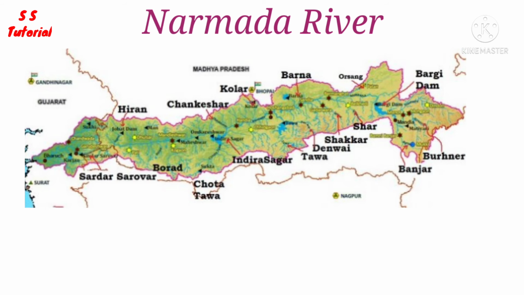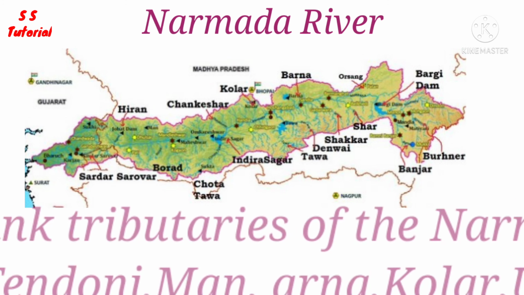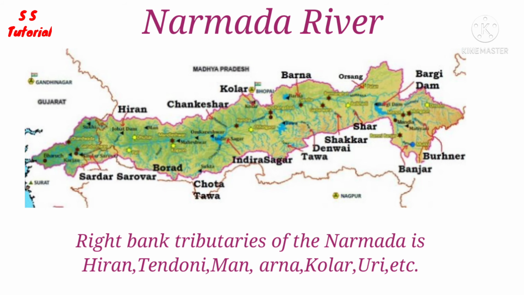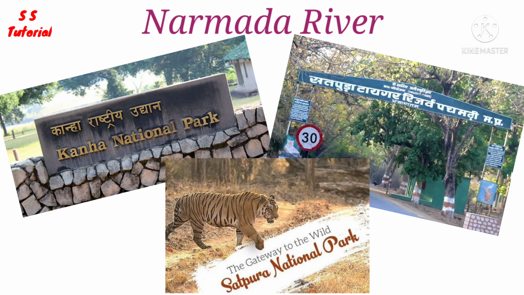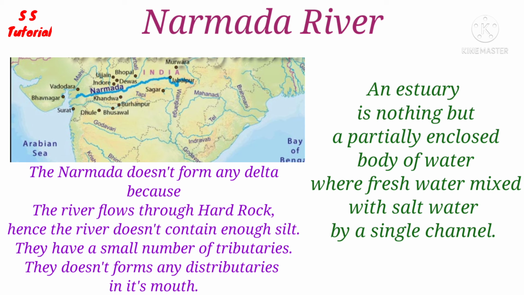The Narmada has several numbers of tributaries on both sides of the river bank. Most important are Banjar, Ser, Sakkar, Dudhi, Tawa, Kundi, Dev on the left side, and Hiran, Silgi, Barna, Khari, Uri on the right side. Kanha National Park, Satpura National Park and the Pachmarhi Biosphere Reserve are situated beside the Narmada River. The Narmada doesn't form any delta in its mouth, but it forms an estuary in its mouth.